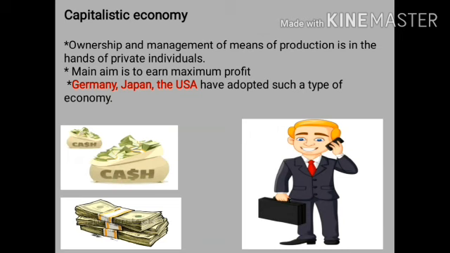So in this capitalistic economy, an individual can produce and sell whatever he wishes. He decides his own prices and values. Many individuals can have various types of products and sell them in the market. The main aim of the capitalist economy is to earn the maximum profit. The nations who follow the capitalistic economy are Germany, Japan, USA.